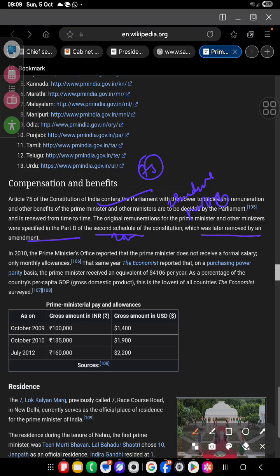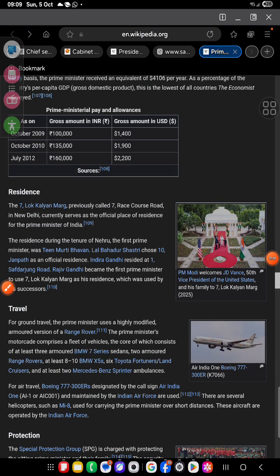In 2010, the Prime Minister's Office reported the Prime Minister does not receive a formal salary, but the same year economists reported that on a purchasing power basis the Prime Minister received the equivalent of $4,106, as a percentage of the country's per capita income. You can see that in 2009 it was 1 lakh rupees, in 2010 1 lakh 35,000, then 1 lakh 60,000, and presently it is 2 lakh 80,000.